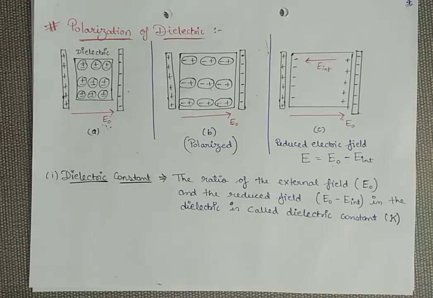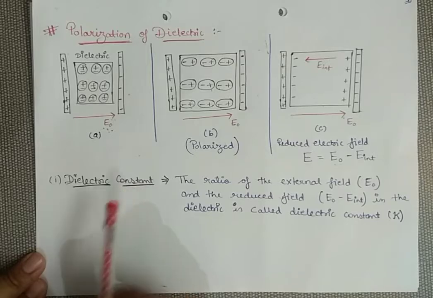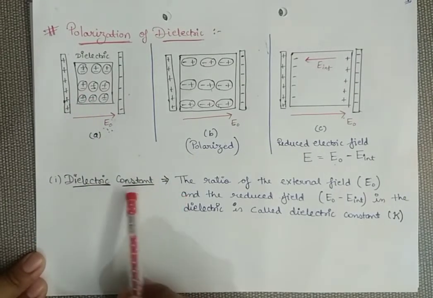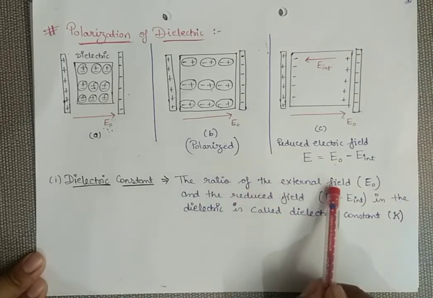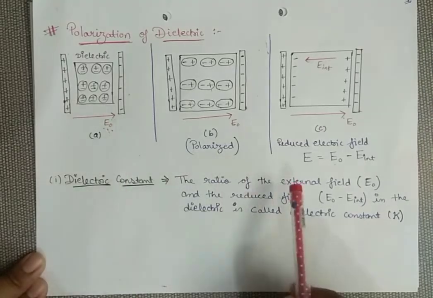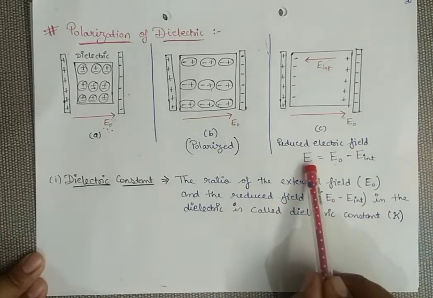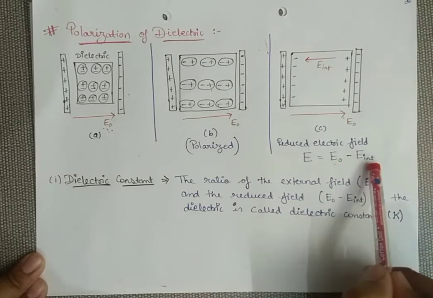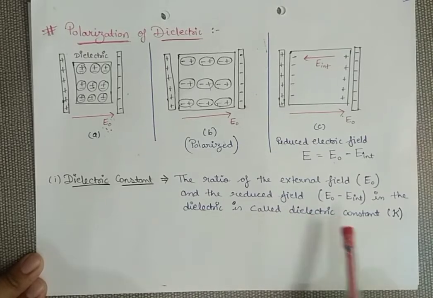Now we are going to discuss a few definitions related to these things. The first definition is dielectric constant. Dielectric constant defines the value of this dielectric, and it can be obtained as the ratio of the external field, which is E naught, and the reduced field, which is E naught minus E internal. These two give us the value of the dielectric constant.